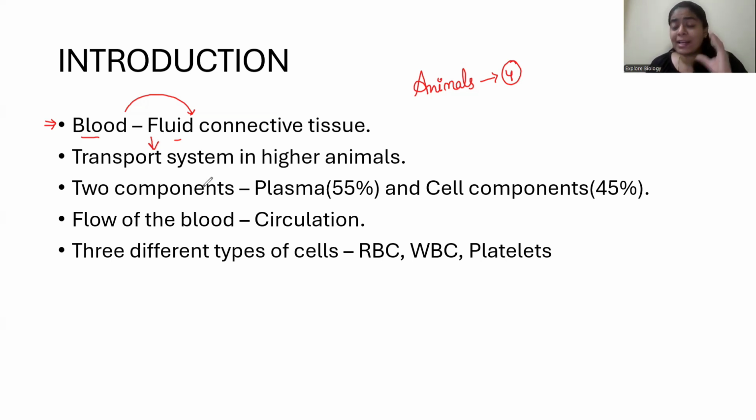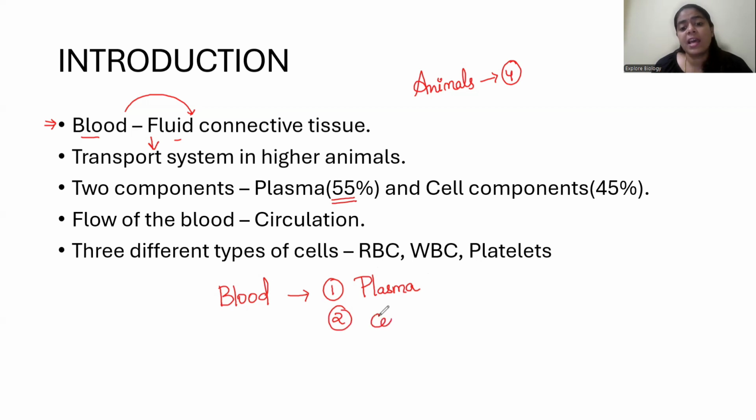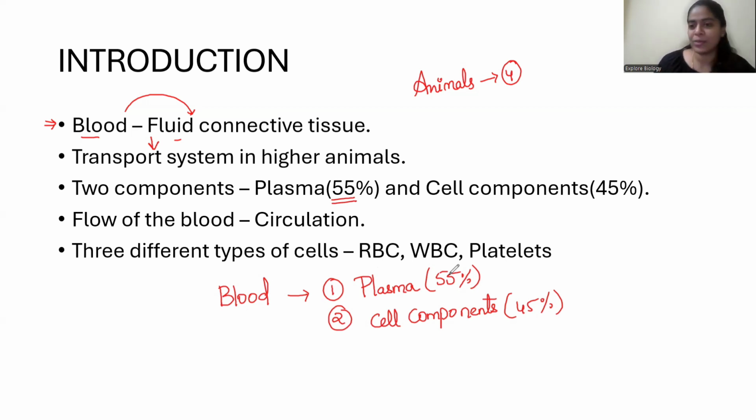So this fluid, that is blood, it is not simply made. It contains two different components. What are those components? One is the majority one, that is plasma. So plasma accounts for about 55% of the blood and we have cell components which make up 45%, a little bit less. So much competition between these two. So majorly what is present inside the blood? Plasma. Now, what does this plasma do? Don't worry, slowly we will be learning about it, right?